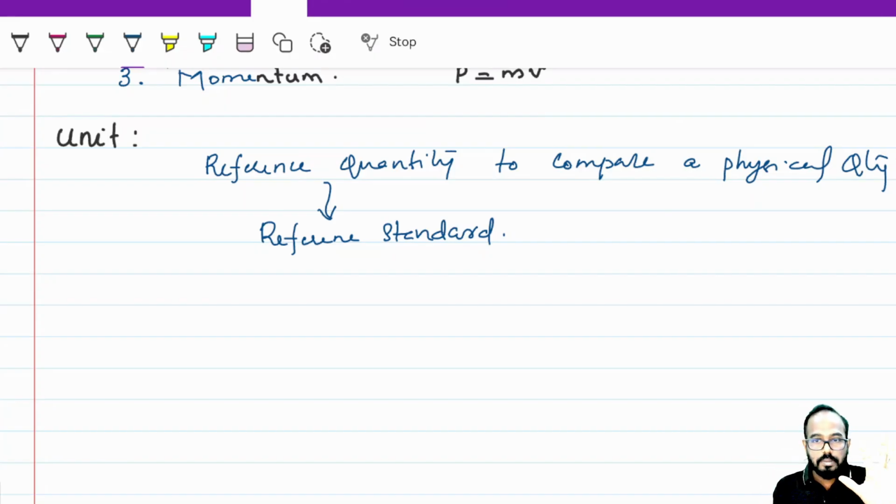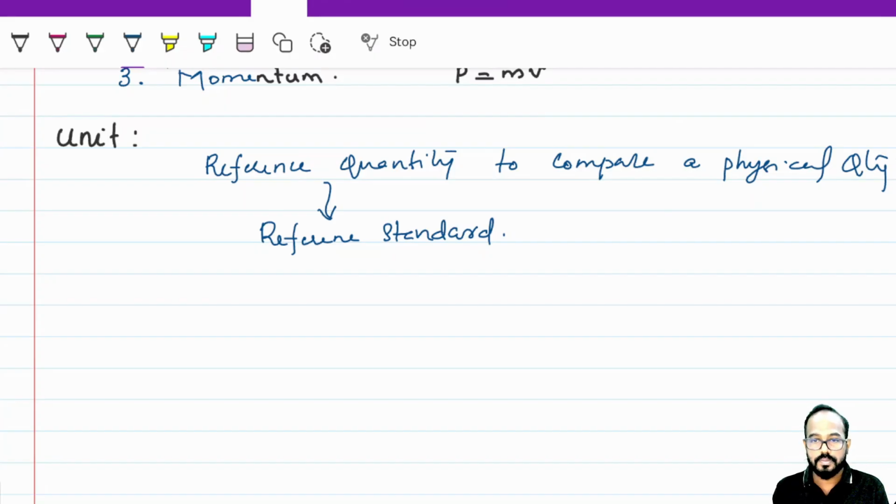Understood? 10 times this pen can be included in this wall. So the physical quantity is the length of the wall, and the pen is the reference standard, so the pen is the unit. If after measuring you say this is 7 centimeter long, what is the exact meaning? 7 times you can include 1 centimeter in this physical quantity. That process is called measurement, and the reference standard you are using is called a unit.